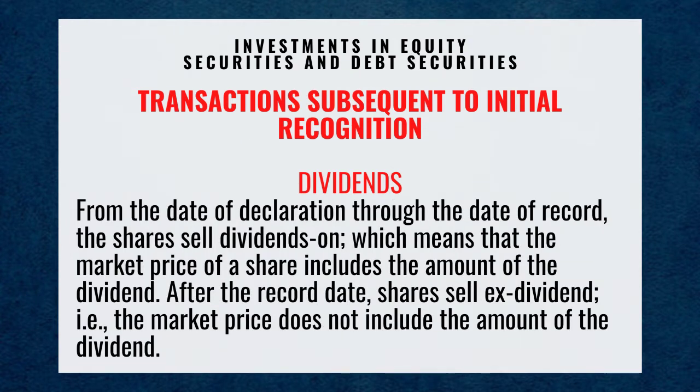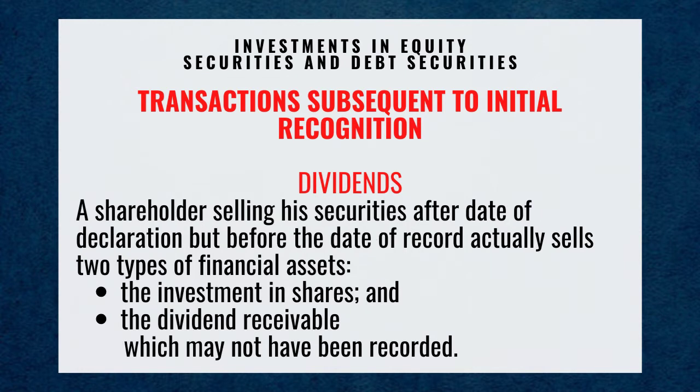From the date of declaration through the date of record, the shares sell dividends on, which means that the market price of a share includes the amount of the dividend. After the record date, shares sell ex-dividend, which means the market price does not include the amount of the dividend.